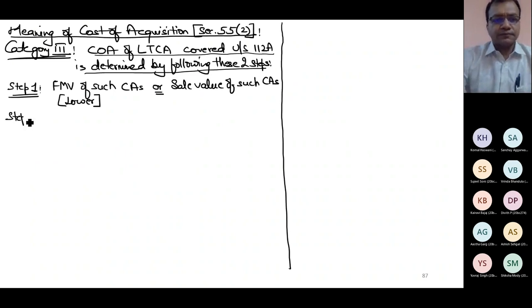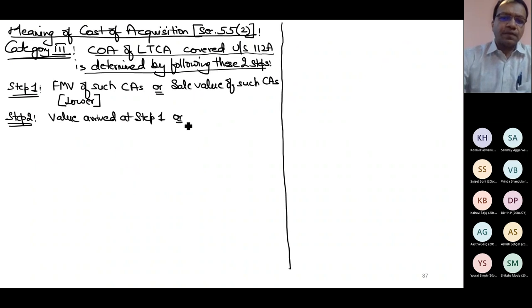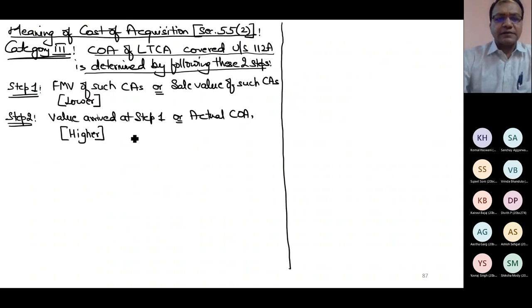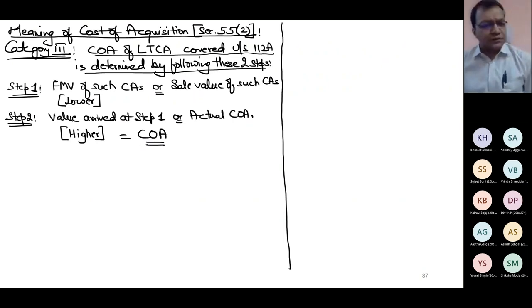Step 2. Value arrived at step 1 or actual cost of acquisition of these assets, whichever is higher. This is what is equal to cost of acquisition. That's it. Fair market value of such asset or sale value of such asset, whichever is lower. This lower value or actual cost of acquisition of such assets, whichever is higher.